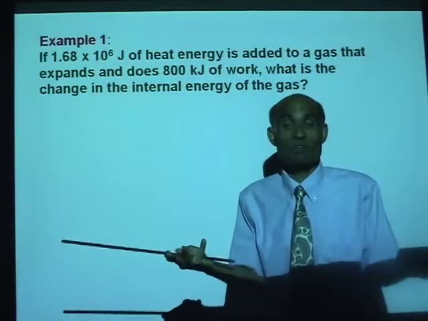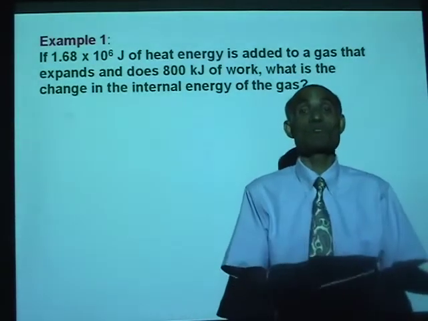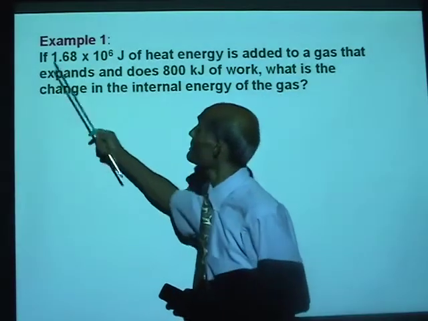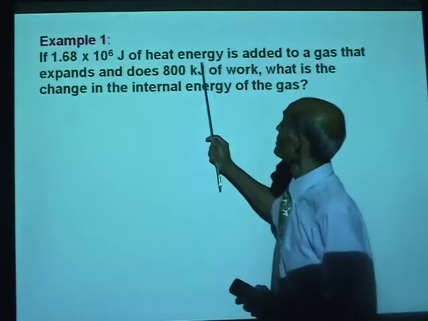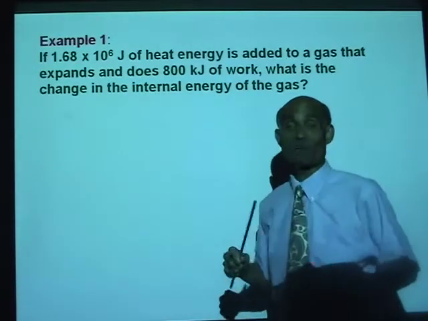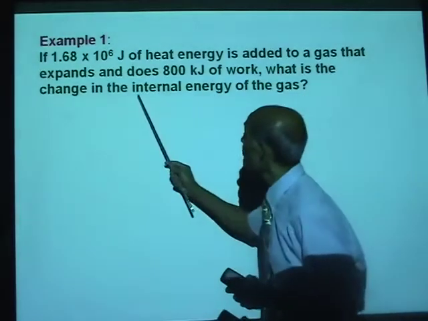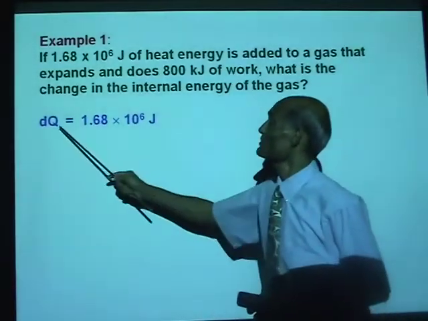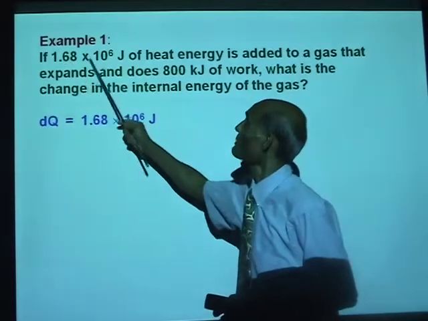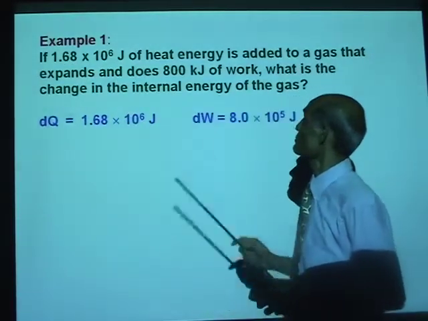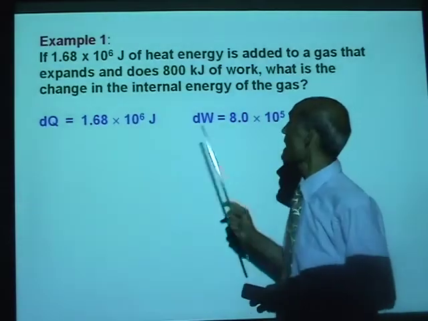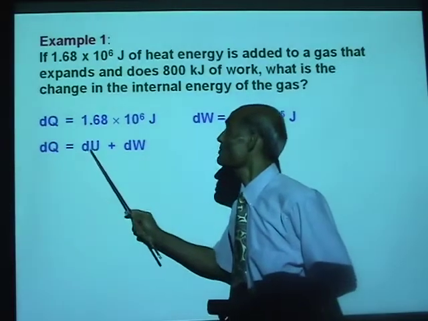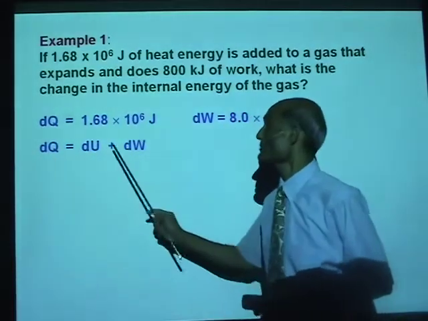Well, it's a direct application of the statement of the first law of thermodynamics. You have delta Q given, the amount of heat added. You have delta W given, the amount of work done. Therefore, we can find delta U, the change in the internal energy. So dQ equals 1.68 times 10^6 joules. dW, the work done, is 8 times 10^5 joules. dQ equals dU plus dW.